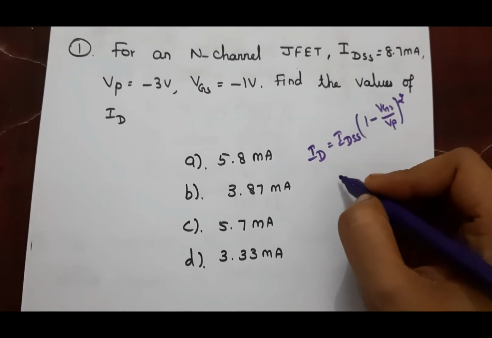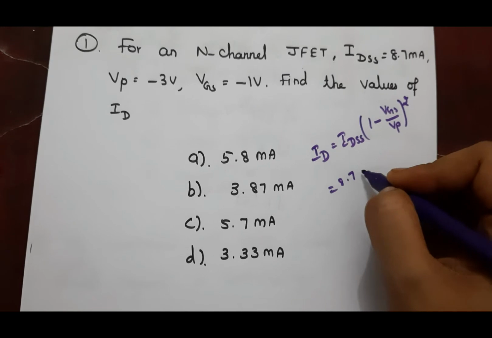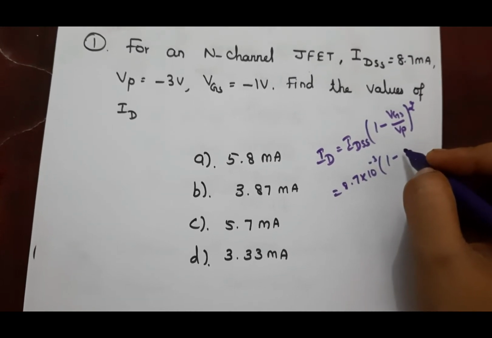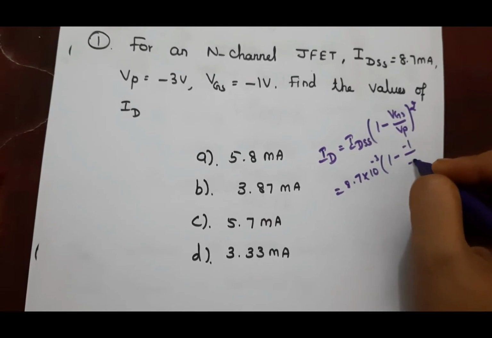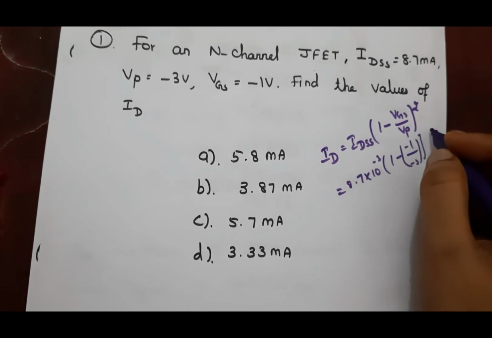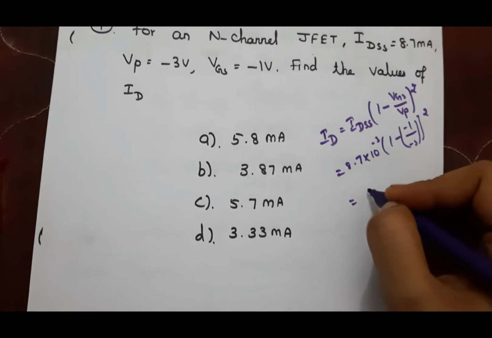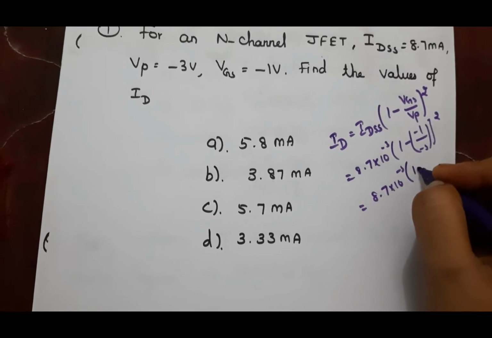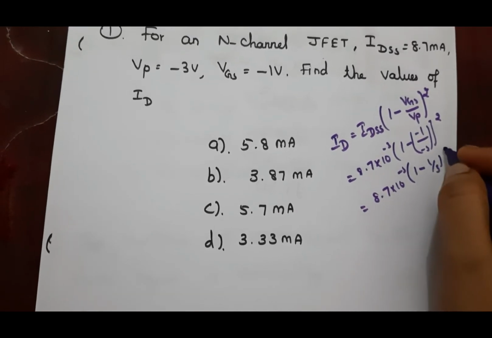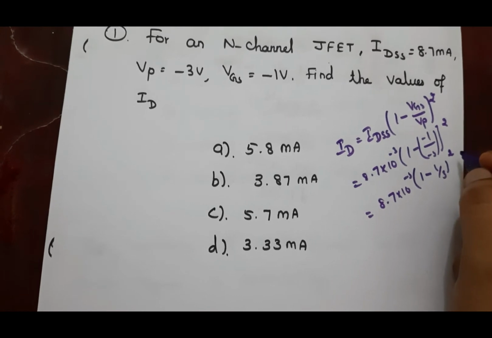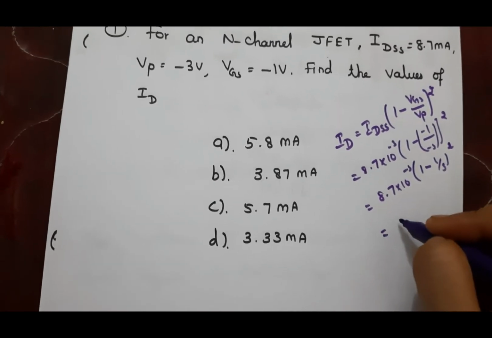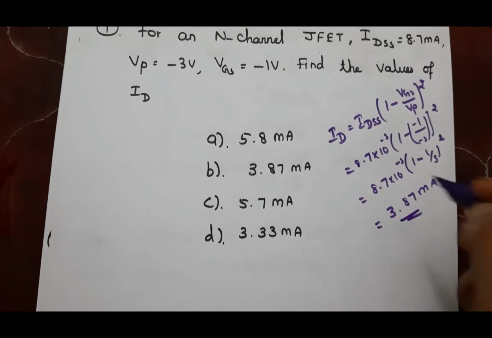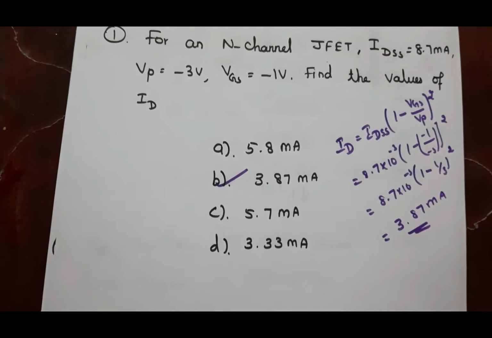And we know the IDSS value, that is 8.7 milliamps, and VGS value is minus 1 and VP value is minus 3, the whole square. That is equal to 8.7 into 10 to the power minus 3, into 1 minus 1 by 3, the whole square. So solving this, we will get the value of 3.87 milliamps. So here the answer is B, 3.87 milliamps.